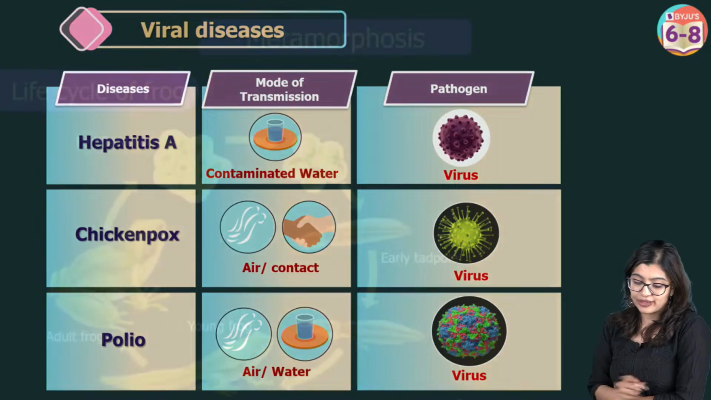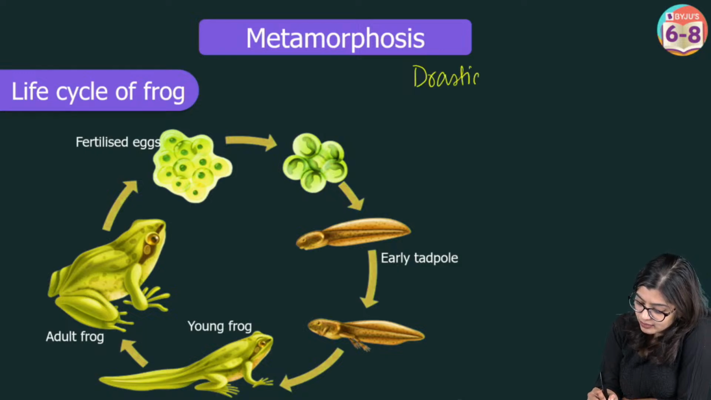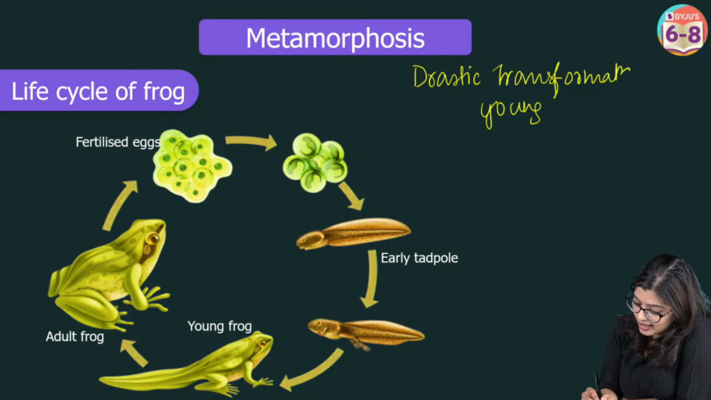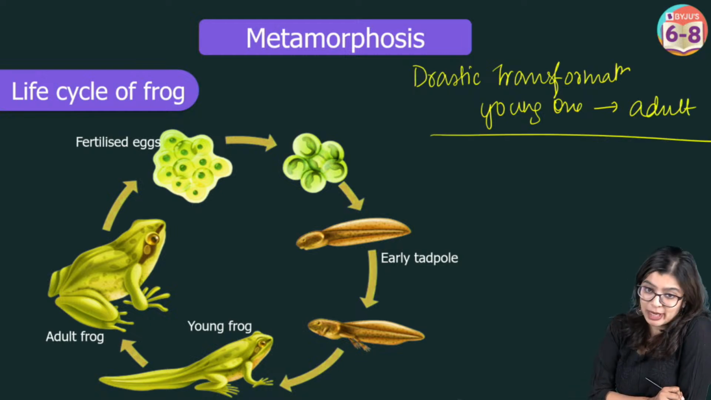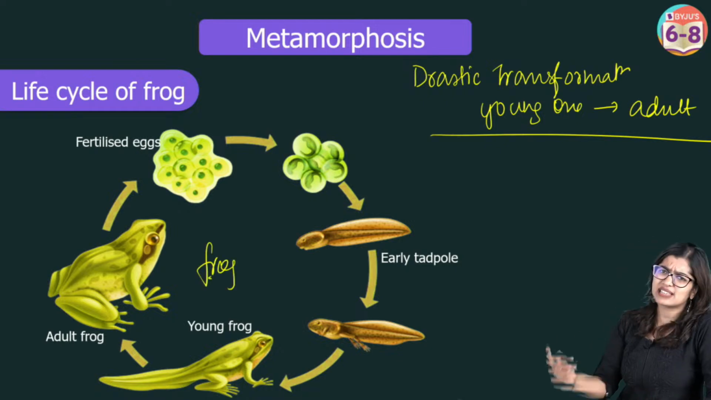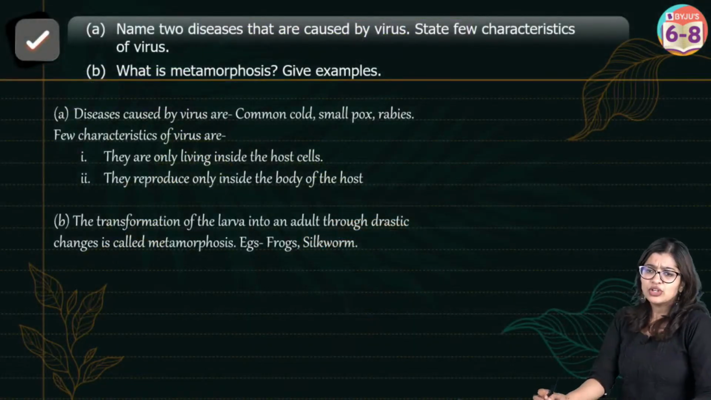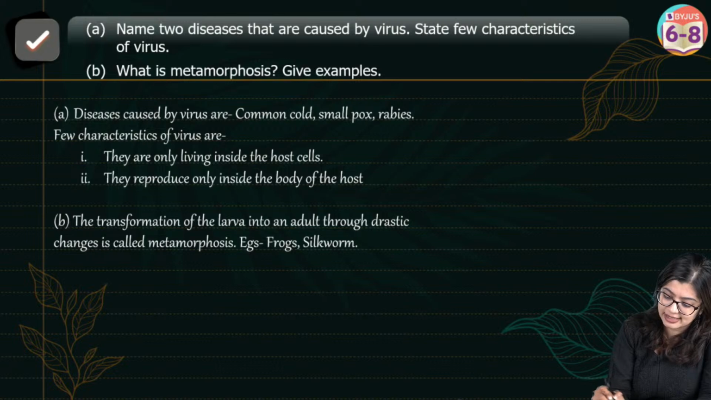Now the third part of it is, what is metamorphosis? Metamorphosis is basically a drastic transformation that we see from, say, a young one to an adult. So we call this metamorphosis. An example is that of frog, you can give silk moth, all these are examples of metamorphosis. So when you're writing the answer, you can give some of the diseases caused by viruses are so and so.